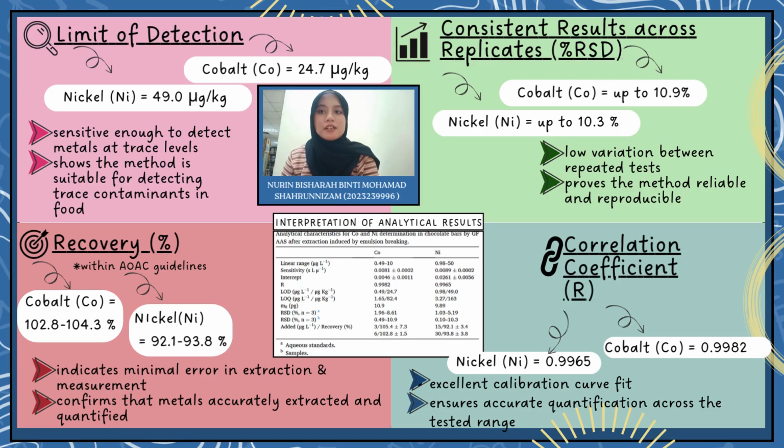Lastly, there is the correlation coefficient R that indicates the goodness of fit of the calibration curve. The R is 0.9982 for cobalt and 0.9965 for nickel, which is very close to the value of 1. This indicates an excellent linear relationship, and this method can be used to accurately quantify metals within the given range of concentration.